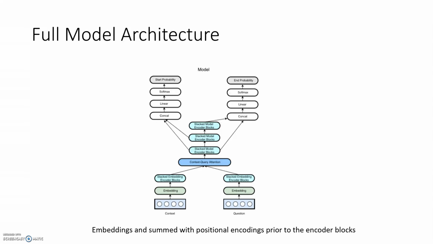So this is the full architecture, where initially you have the character and word embeddings, which are summed with positional encodings, which are the same sine and cosine ones used in the Transformer. These are passed into encoder blocks for both context and query. Finally, they're passed into the attention layer, and then the stacked encoder blocks. And finally, probabilities are computed for the start and end token within the context that represent the answer.